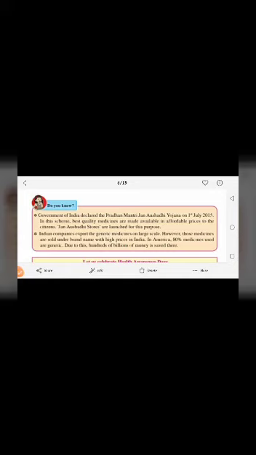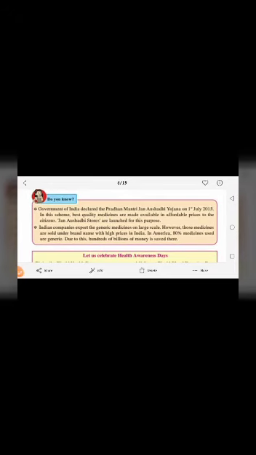Indian companies export generic medicines on a large scale. However, those medicines are sold under brand names with high prices in India. In America, 80% of medicines used are generic. Due to this, hundreds of billions of money is saved there. So if it is possible, we should purchase the medicines from Jan Aushadhi stores, from where we can get them at affordable prices.